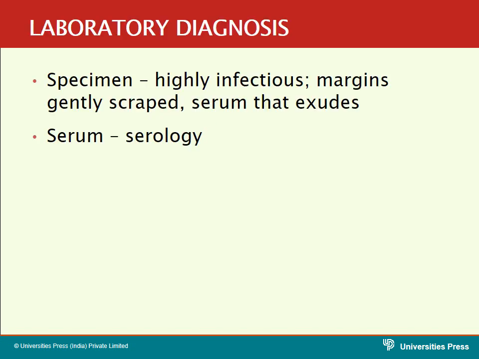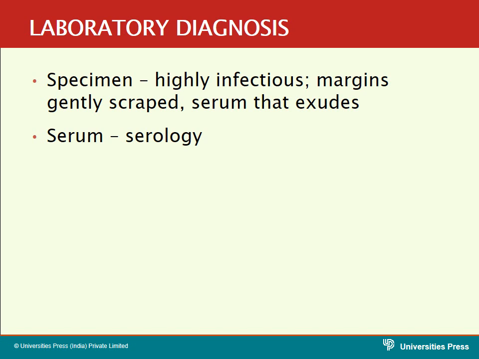Now come to the laboratory diagnosis of syphilis. How to diagnose? What specimens are to be taken? How to go for the diagnosis of syphilis? The specimens you have to collect are first from the primary site lesions. Either you have to take the scraping or you have to take the exudate at the primary lesion.